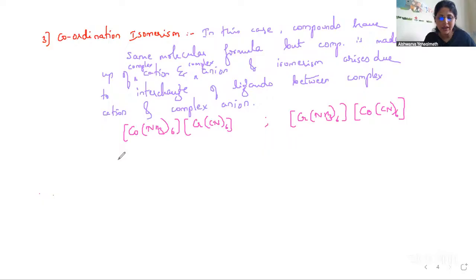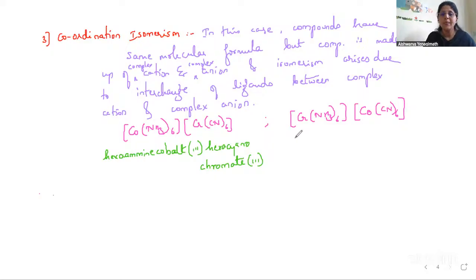So I can write it as hexaammine cobalt, since it is a cation we write cobalt only, the oxidation state being 3, then hexacyanochromate(III).